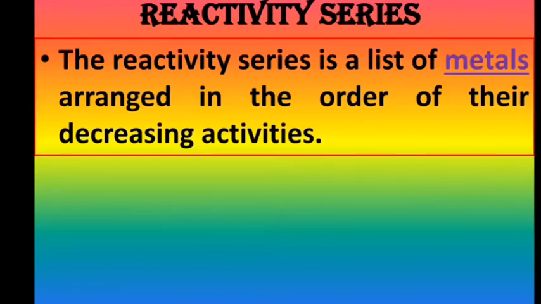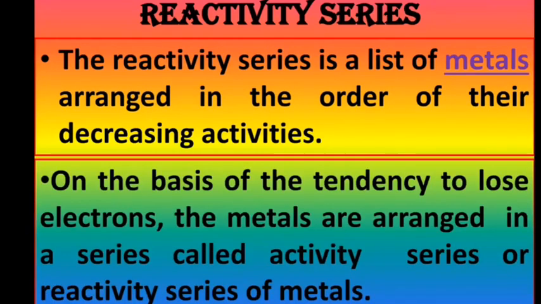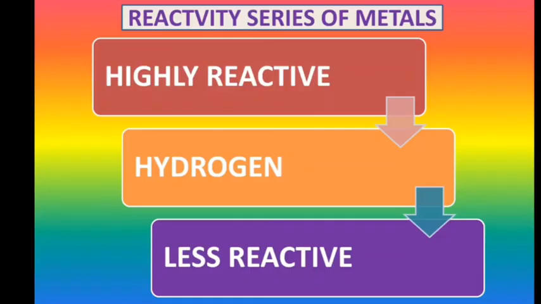The reactivity series is a list of metals which are arranged in decreasing order of their reactivity. On the basis of the tendency to lose electrons, the metals are arranged in a series called the reactivity series of metals or activity series. In the table of reactivity series of metals, highly reactive metals are arranged at the top and less reactive metals are at the bottom, and in between we have hydrogen.